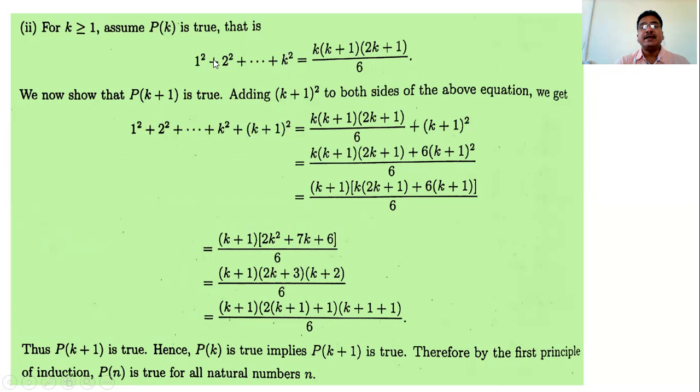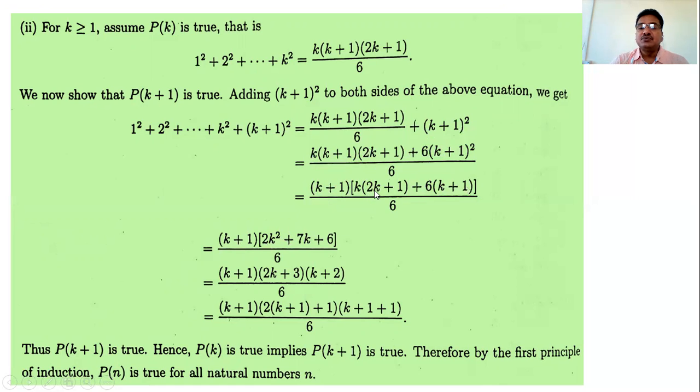What is the proof to show Pk plus 1 is true? Add k plus 1 square on both sides of this. So what do we have? k plus 1 square here, and here this as it is plus k plus 1 square. This is the proof for the result Pk plus 1. Then the LCM is 6, then 6 into this k plus 1 square, and then its simplification is: take this k plus 1 common from these two quantities. What do we have in the square bracket? k(2k plus 1) here, and here 6(k plus 1), because out of this k plus 1 square, k plus 1 is a common factor, therefore the remaining factor is k plus 1.